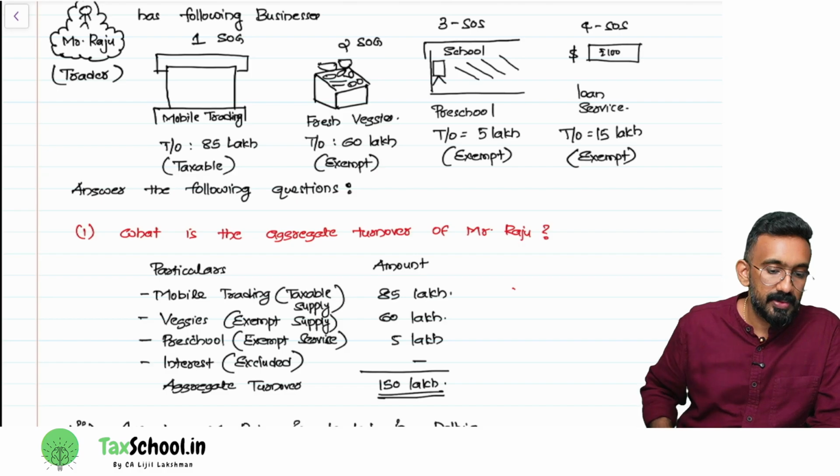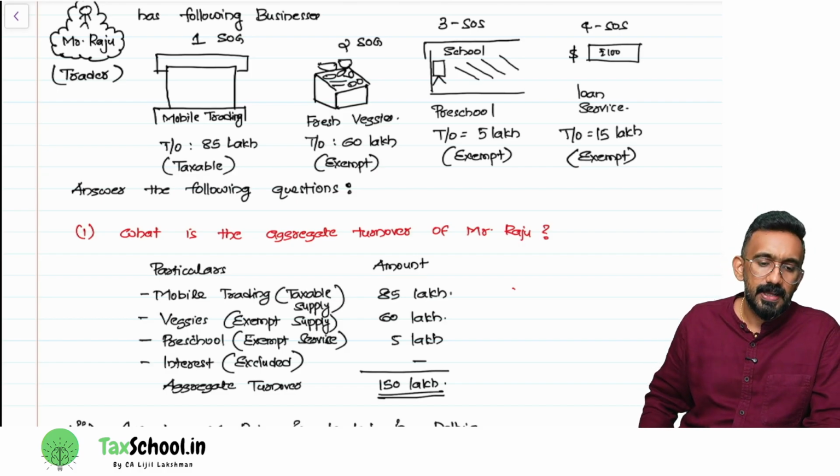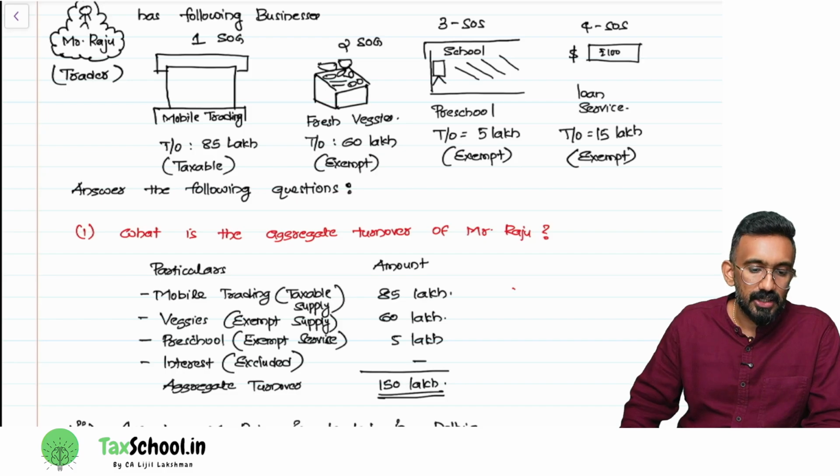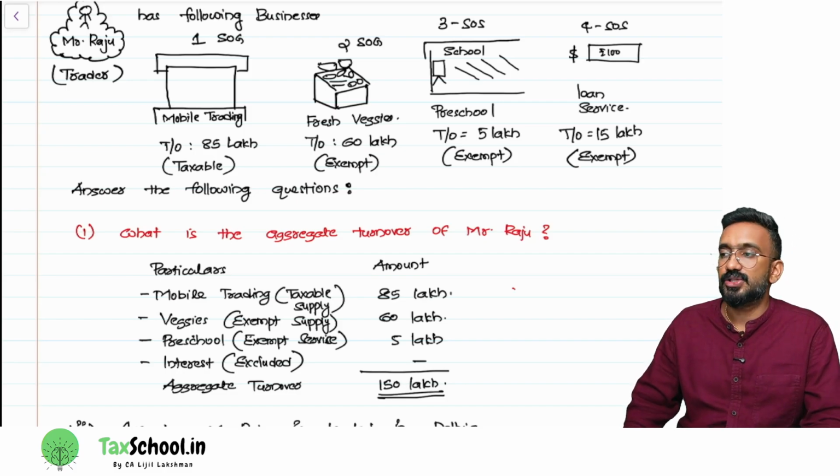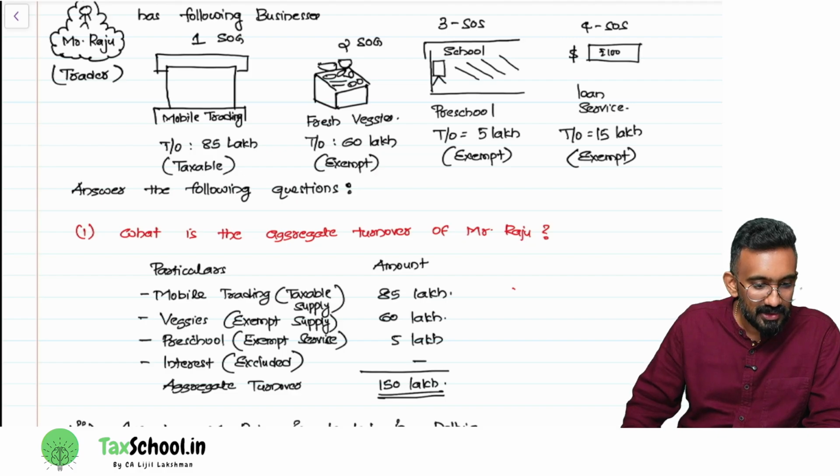Now the next question would be, are they eligible? Suppose Mr. Raju is located in Tamil Nadu. What will be the threshold limit that is applicable for Raju? 1.5 crores. Turnover is also 1.5 crores. Is he eligible for composition levy scheme?